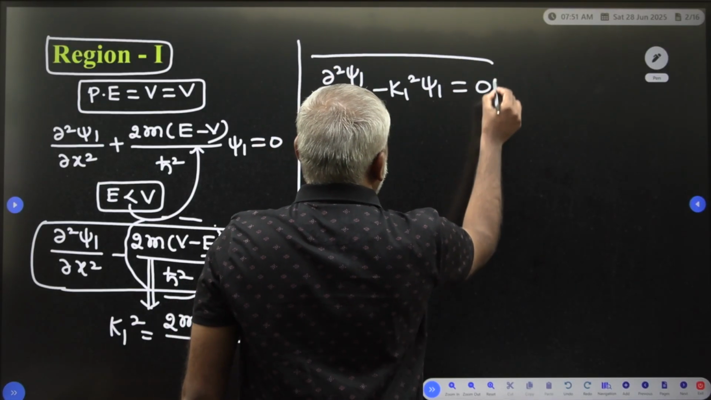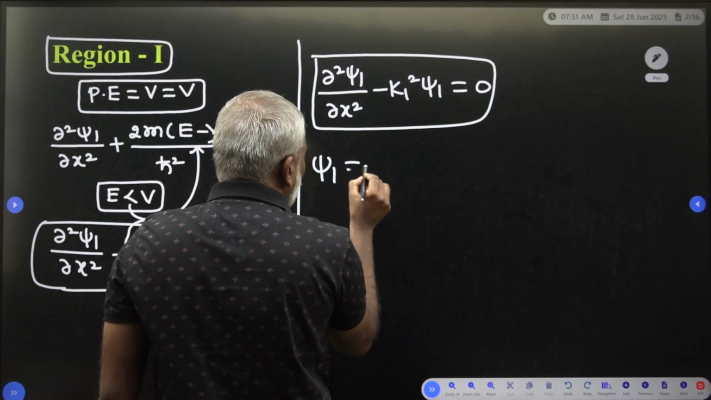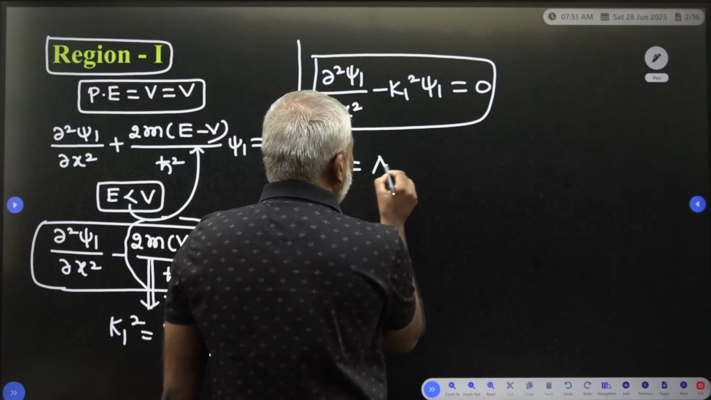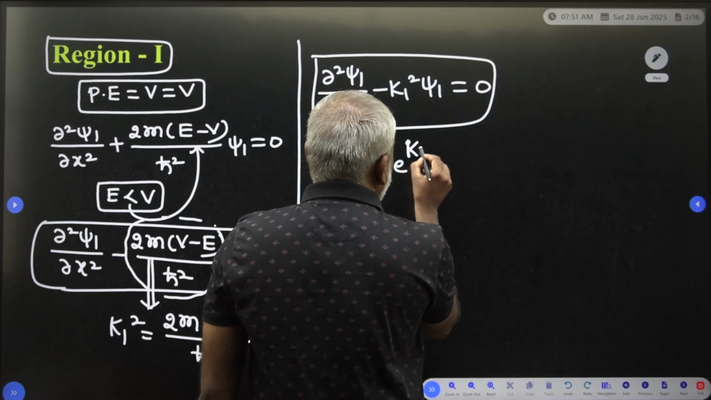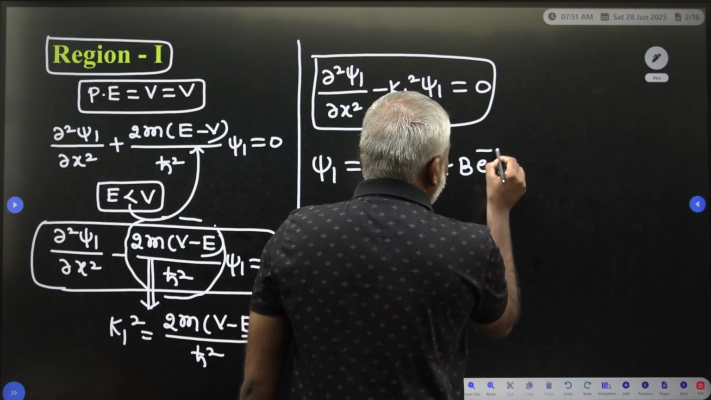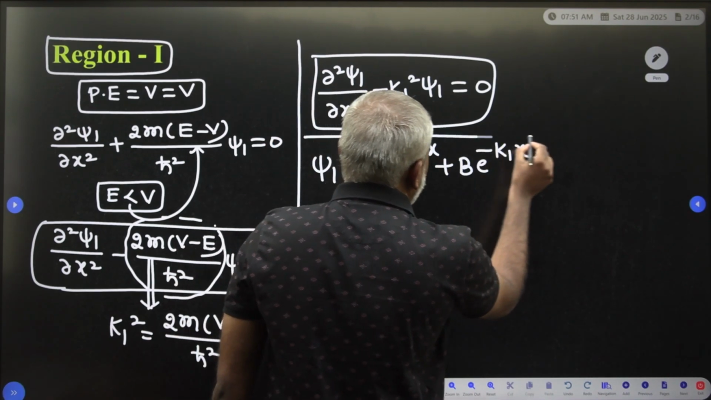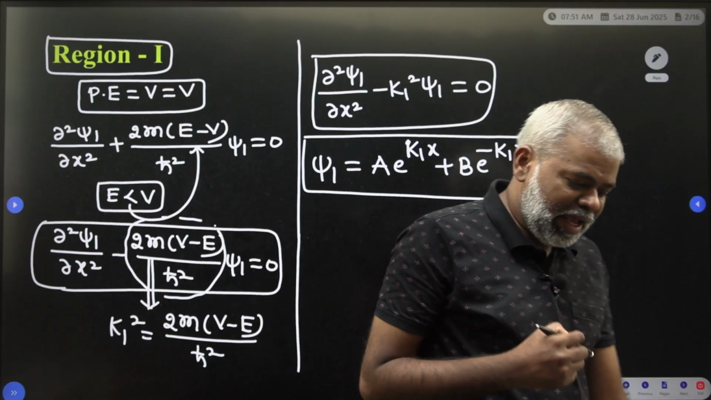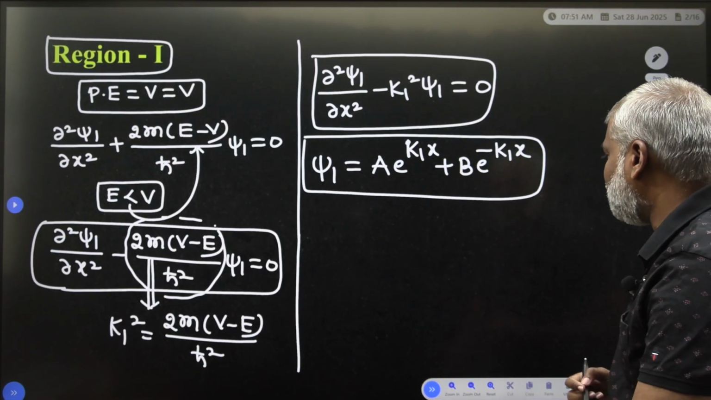This is the second order differential equation. If you solve this differential equation, you are able to get the wave function, ψ1 is equal to A e to the power of k1 x plus B e to the power of minus k1 x. This is the exponential function we are going to get. From this function, which one is acceptable and which is not? We have to discuss this.